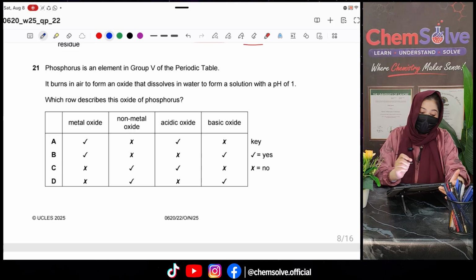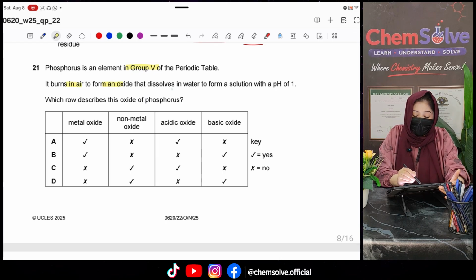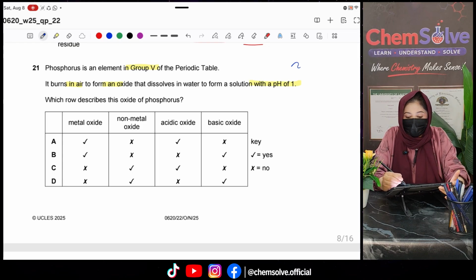Okay, so question number 21 says, phosphorus is an element of group 5 of the periodic table. It burns in air to form the oxide that dissolves in water to form a solution of pH 1. Which row describes the oxide of phosphorus? Clearly, if something has a pH of 1, it means it is acidic.